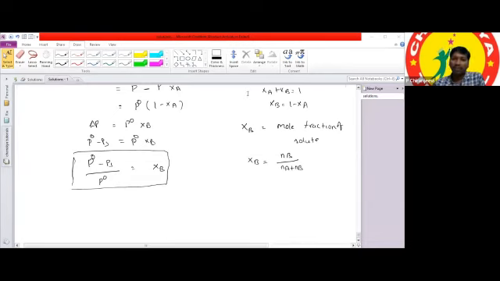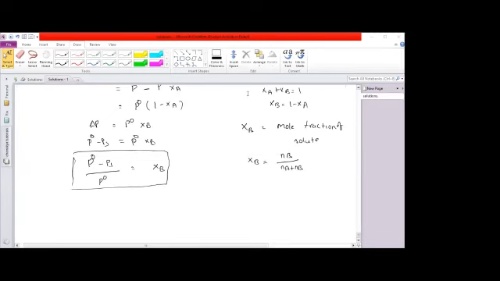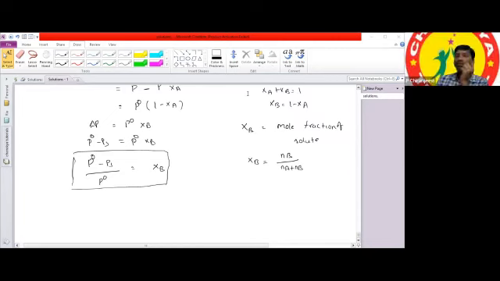How can we give the definition for the mole fraction? Aditi, what is the definition of the mole fraction? It is the number of moles of solute divided by the number of moles of solution. Or we can also define it as the number of moles of one component divided by the total number of moles of components present in a solution.